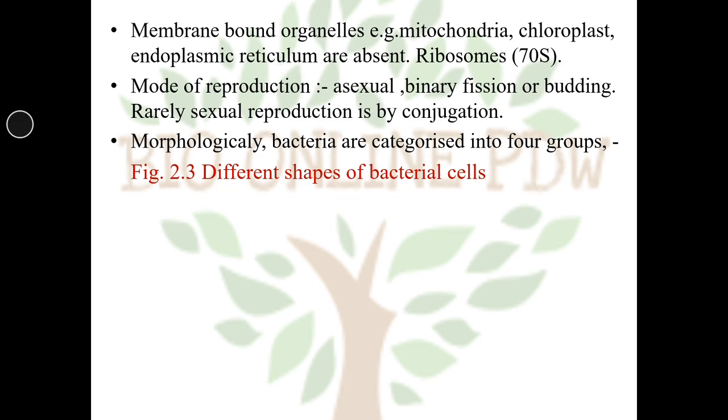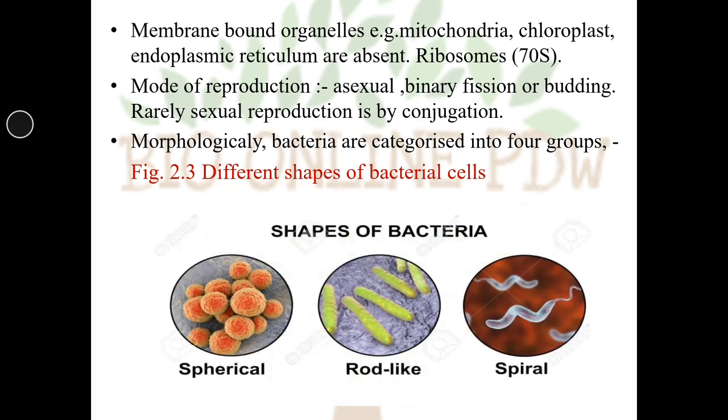Morphologically, bacteria are categorized into four groups on the basis of their shapes. So in the diagram you can see the spherical bacteria, which are commonly called cocci. The rod-like bacteria are called bacilli. The spiral or spring-shaped, helically coiled bacteria are called spirilla. Then one more group is present, the comma-shaped, called vibrio bacteria.